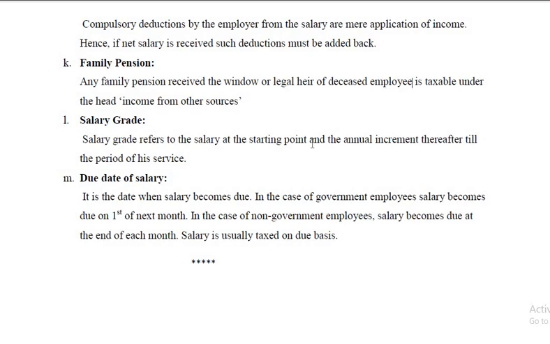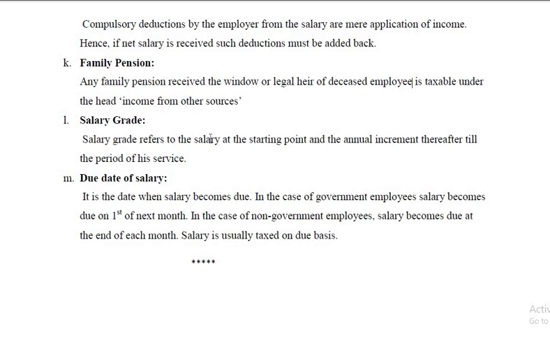Now when will be the due date of salary? In the case of government employees, salary becomes due on the 1st of the next month. For example, September month salary is due on October 1st, October month salary is due on the 1st of November, that way. But in the case of non-government employees, salary becomes due at the end of each month. Especially in private organizations, salary will be due at the end of that particular month. Salary is usually taxed on due basis.